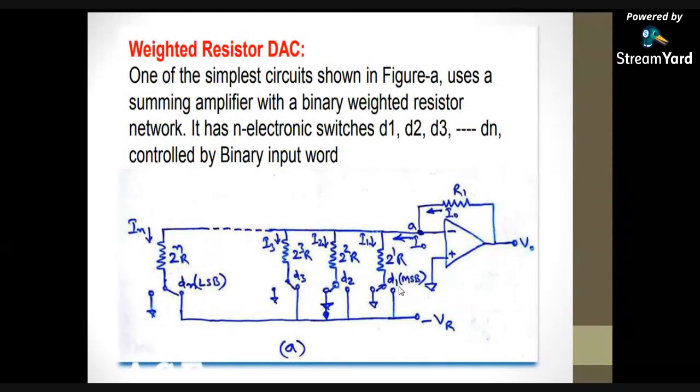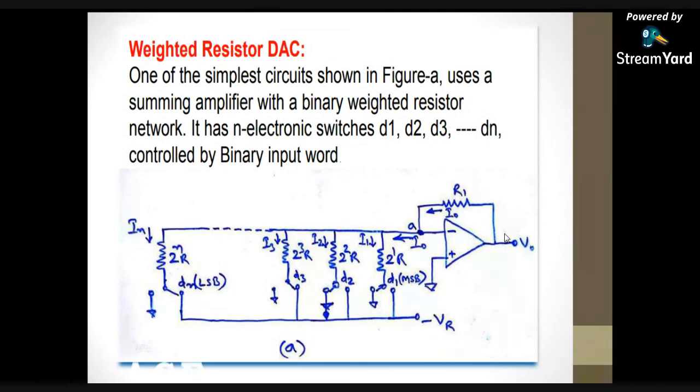So 001 means the MSB is 0, the next bit D2 is 0, and D3 is connected to the voltage. So what is the output voltage equation for the 3-bit DAC?